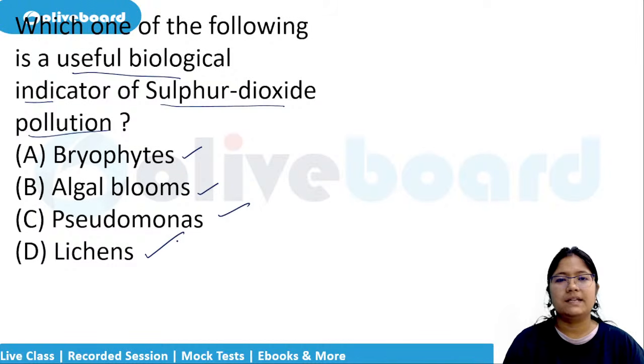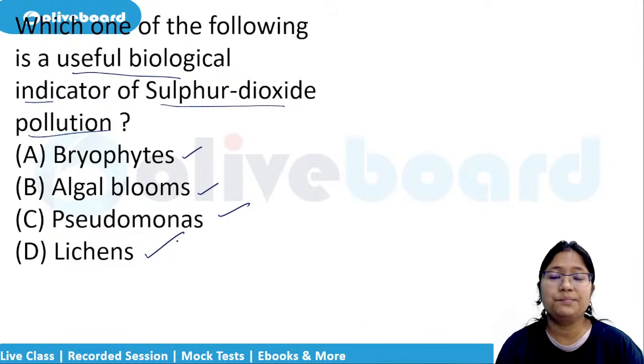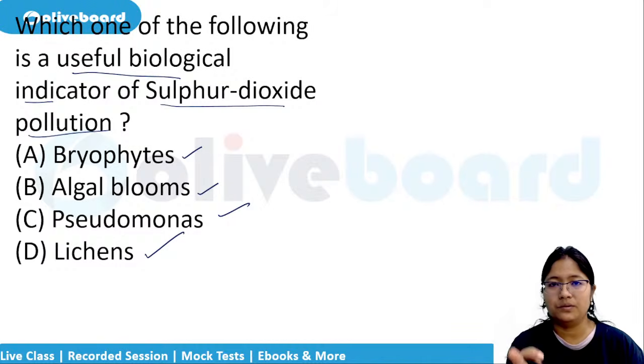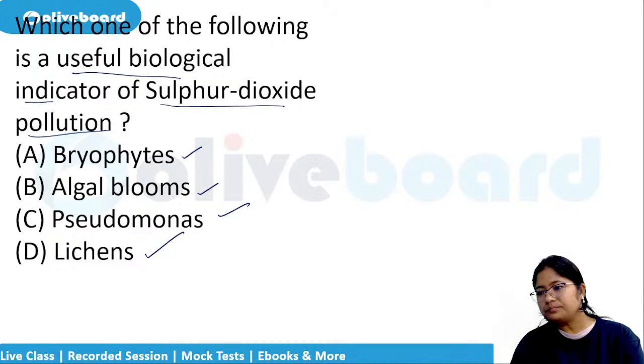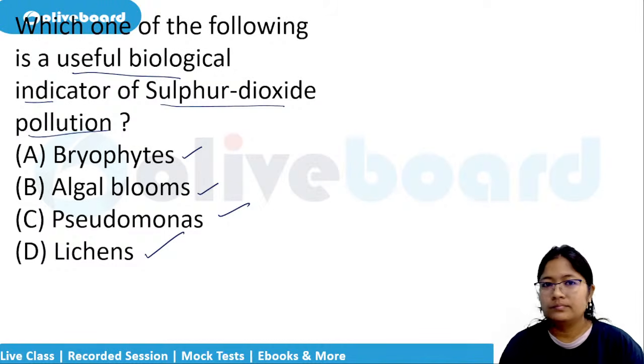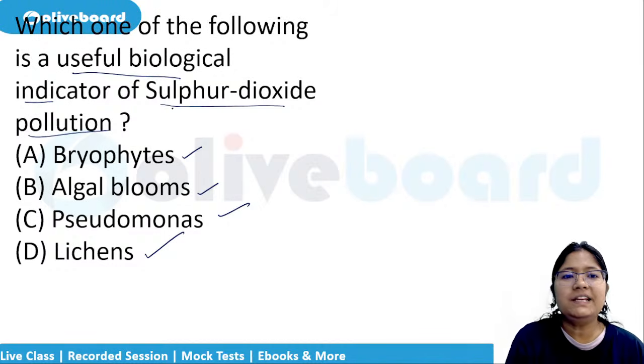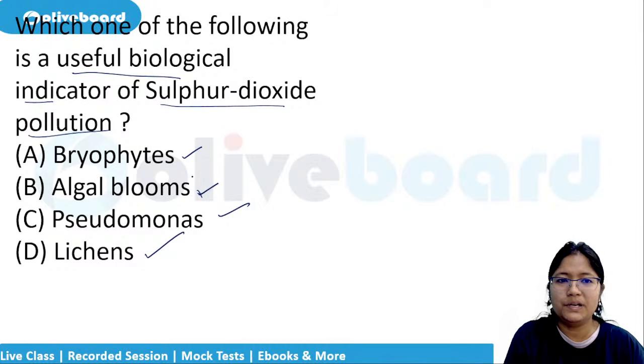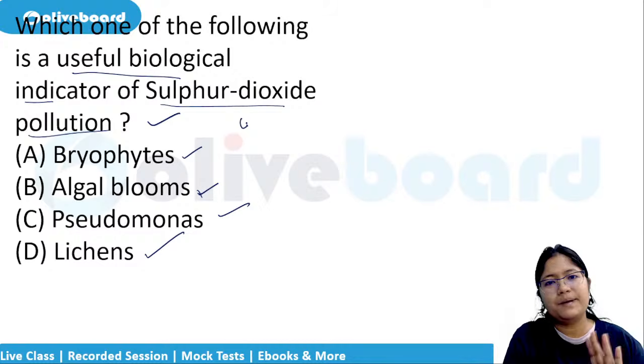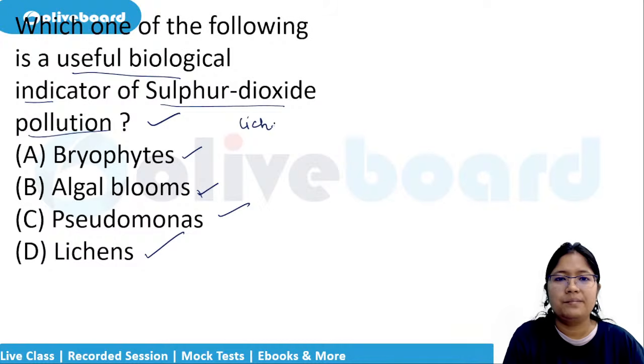Pseudomonas or lichens, they are used in the making of the pH papers we make, no? That indicators, they are used there. Biological they are not the indicators. Indicators means if pollution will be there, they will say bye, I'll not stay here because there is so much of pollution. They are the lichens.